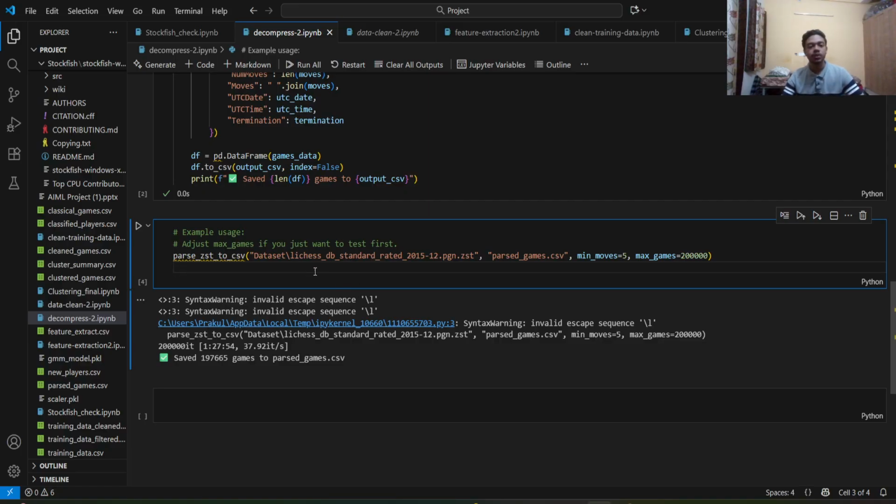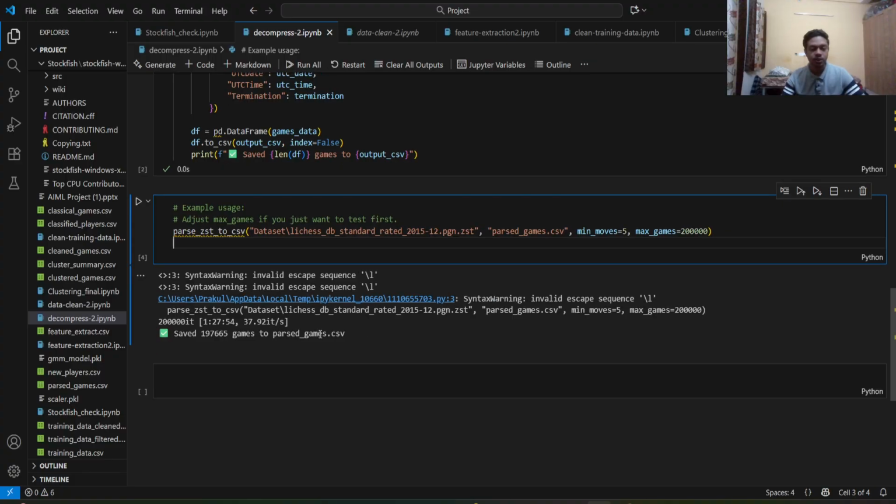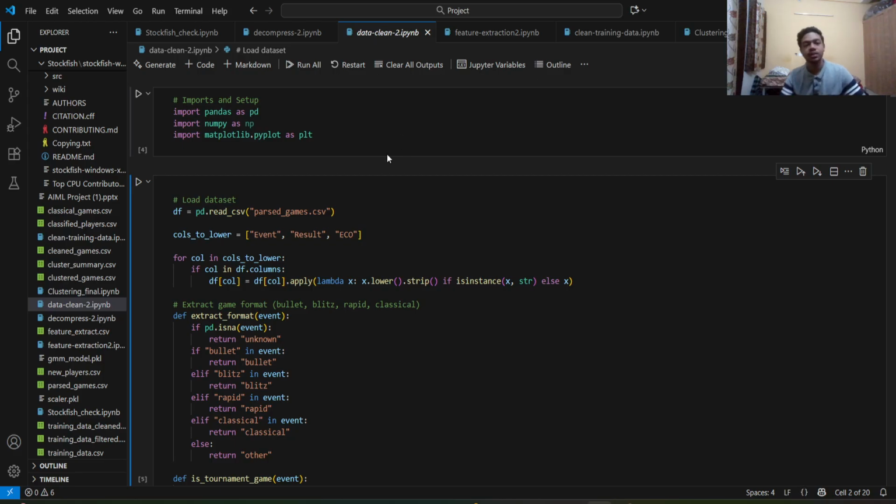From here, I've parsed about 200,000 games, 2 lakh games basically, and I've saved it to a file named parsedgames.csv. So this is the first step, and the next step is to clean the data.